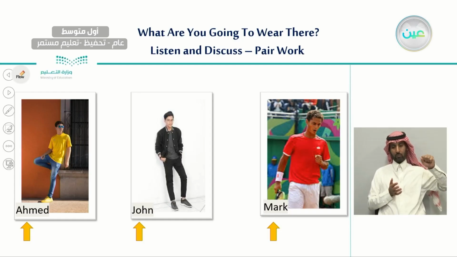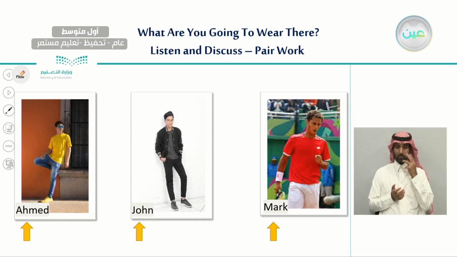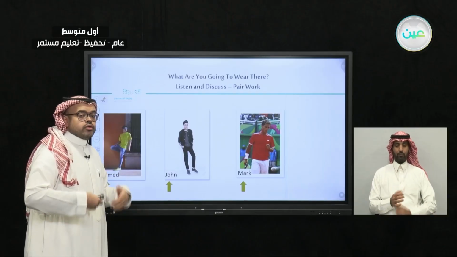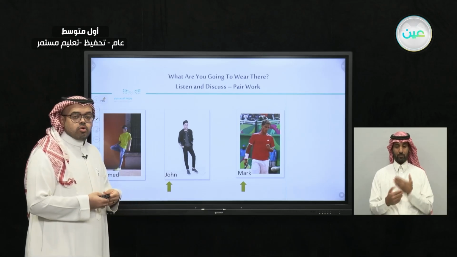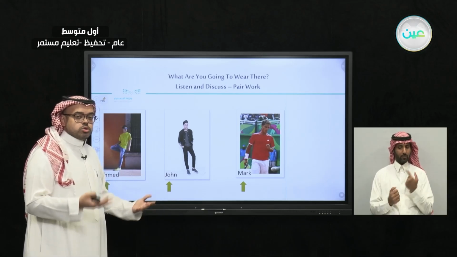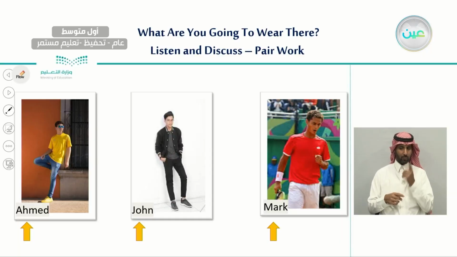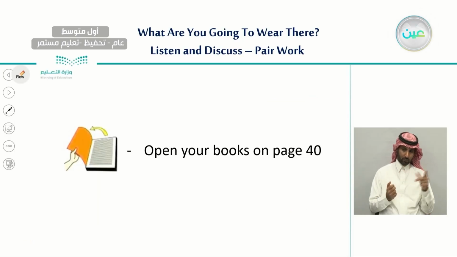So here we have practiced talking about these three men's clothes, and we're going to practice more about clothes, and also about what people should wear in different weather and with different genders. Now, I would like you to open your books on page 40.